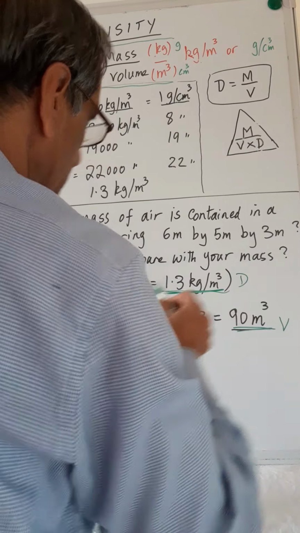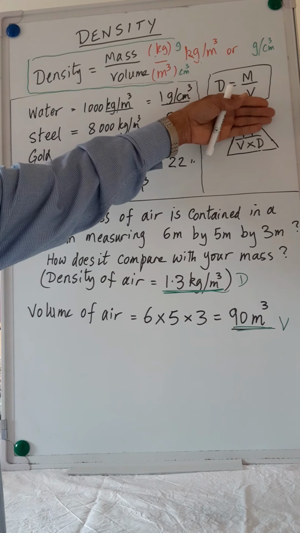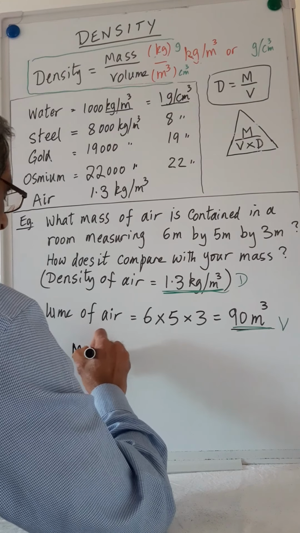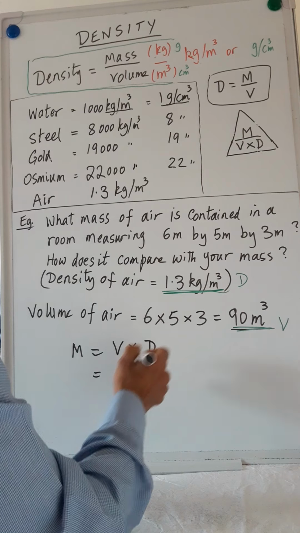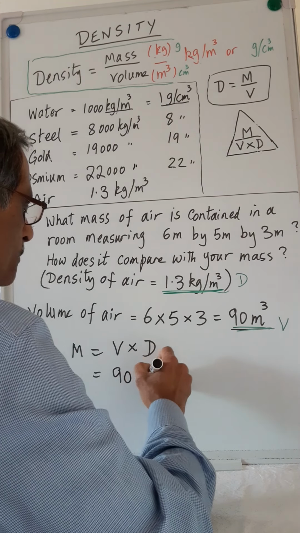This is the density. To find the mass, we use the formula: mass will be volume times density. Mass equals volume times density. The volume is 90 and the density is 1.3.